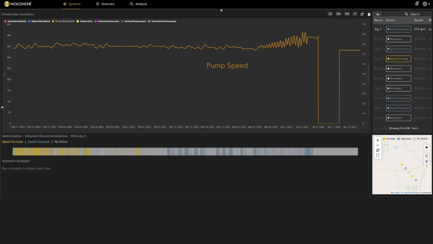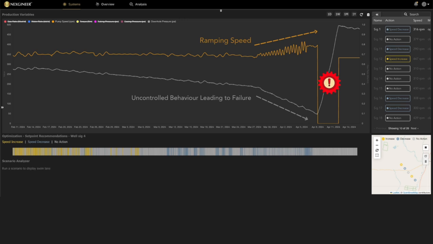Now you'll note the pump speed signal here in yellow is oscillating in a PID loop. This PID controller has a pre-configured target to help it optimize the system by controlling the pump speed. There's just one small problem. The PID controller is not aware of some anomalous events that are occurring, namely, our pump speed is ramping up, leading us towards a failure.